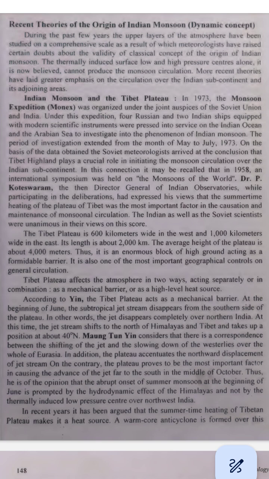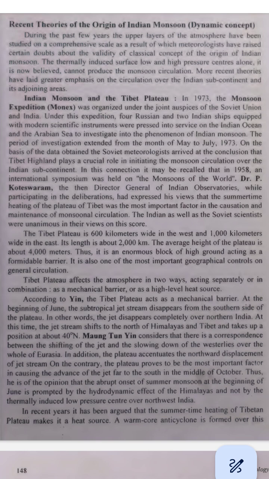Let's dive deeper into the explanation and keep it as simple as possible. What is the Indian monsoon? The Indian monsoon is a big weather system that brings heavy rains to India, especially during the summer months, June to September. This rain is extremely important because it helps with farming, fills rivers, and provides drinking water.